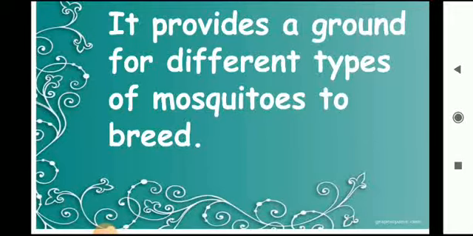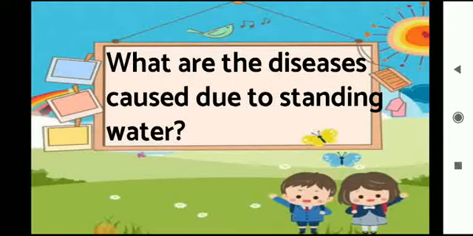This results in the spreading of diseases if they bite us, right? If these mosquitoes bite us, then there will be chances of different types of diseases like malaria, like dengue, like Japanese encephalitis, right?